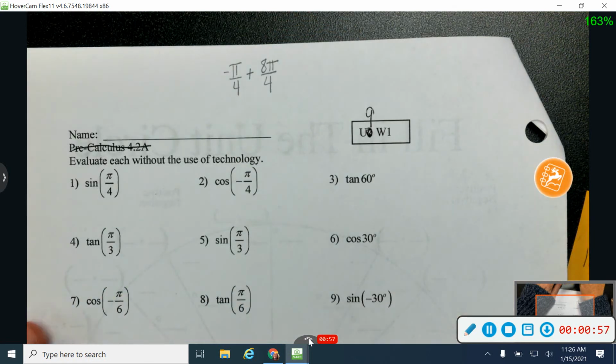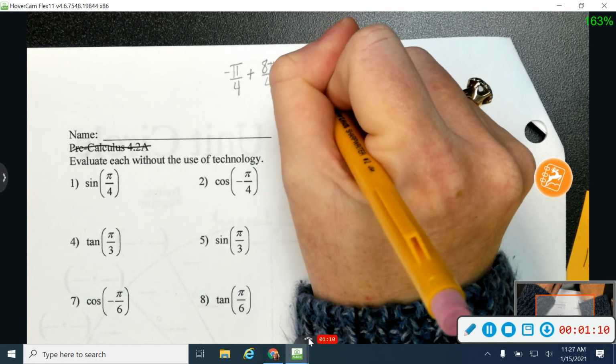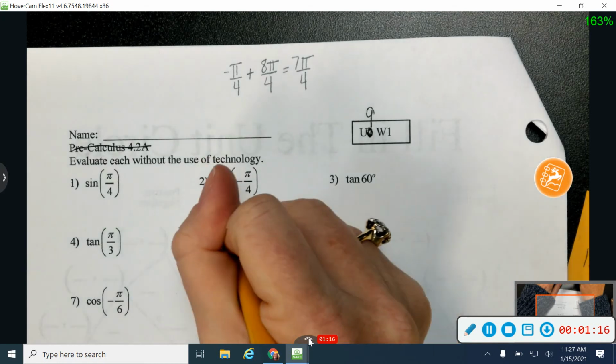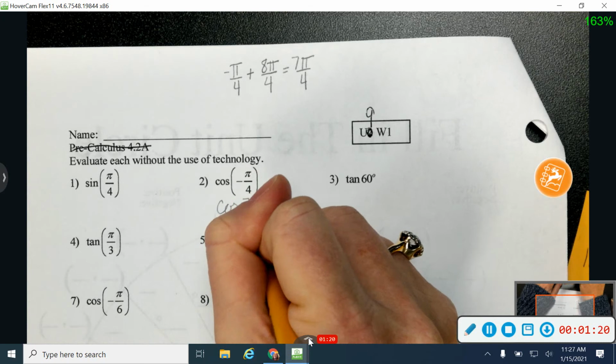So 2 pi is the same thing as 8 pi over 4, or 6 pi over 3, or 12 pi over 6. If I add those together, I get 7 pi over 4. So really what I'm doing here is I'm finding the cosine of 7 pi over 4.